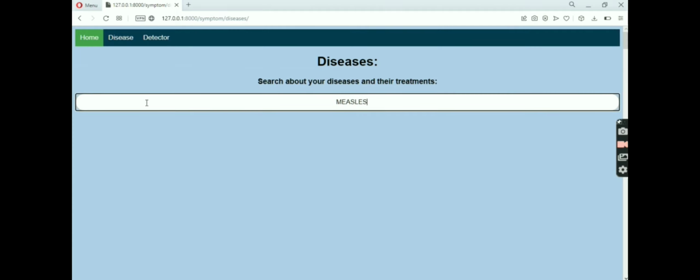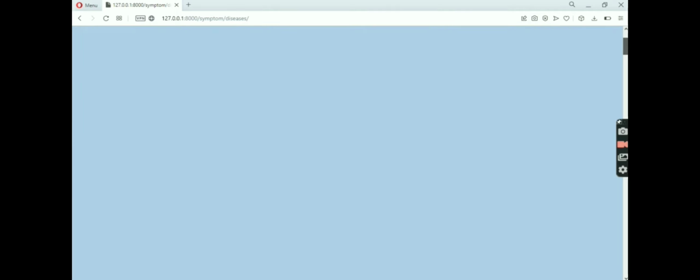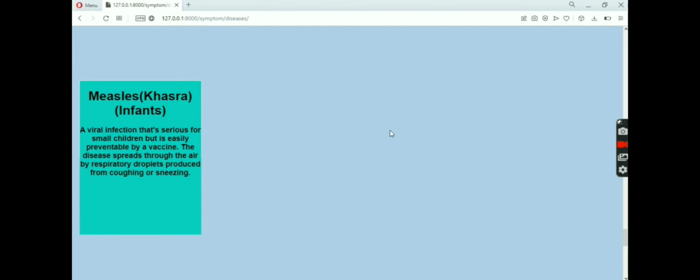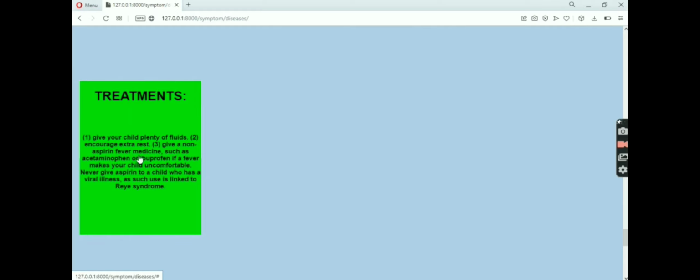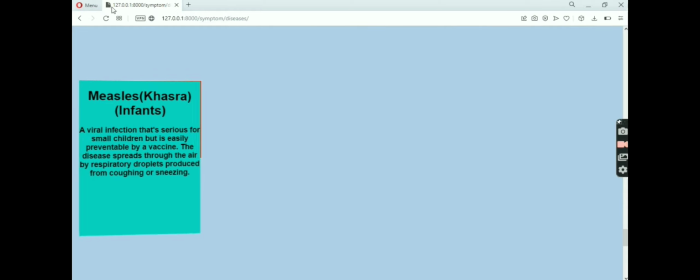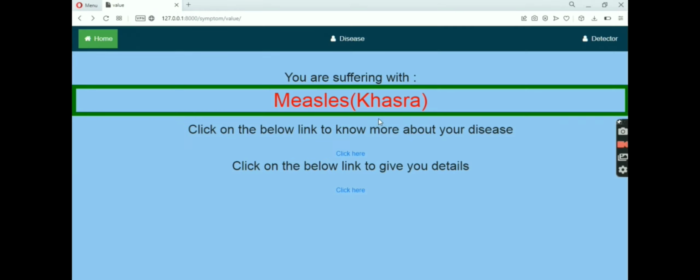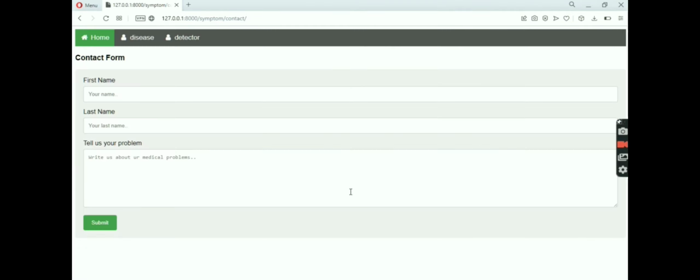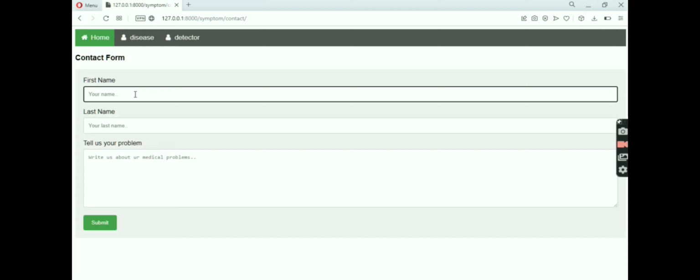Like this we can search the disease which we got and see it in our front end part. All these diseases are linked to the database which uses Django's default database, SQLite, and by this we can enter our details which also get stored in the database.